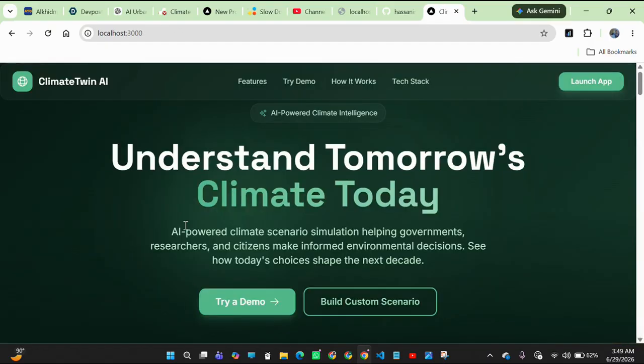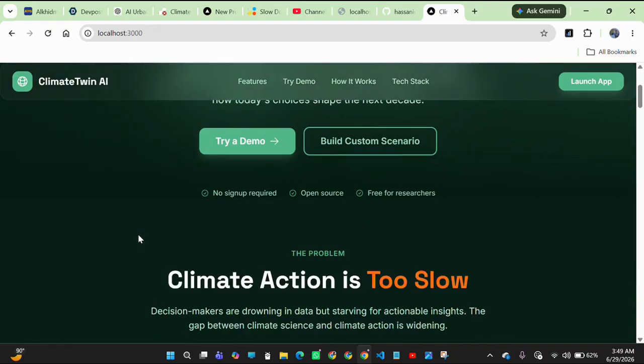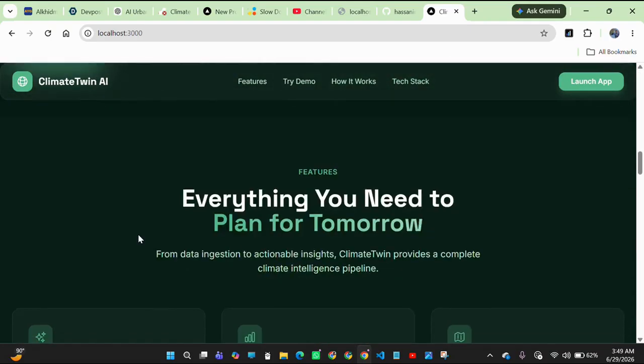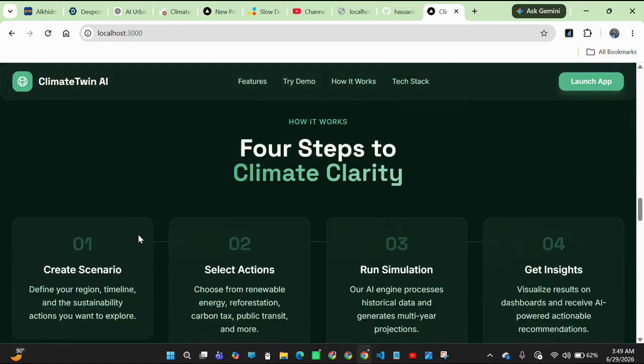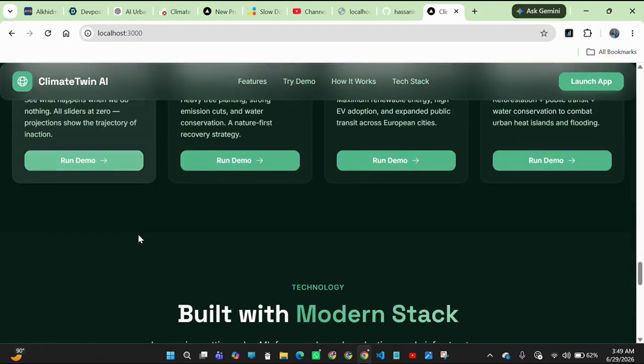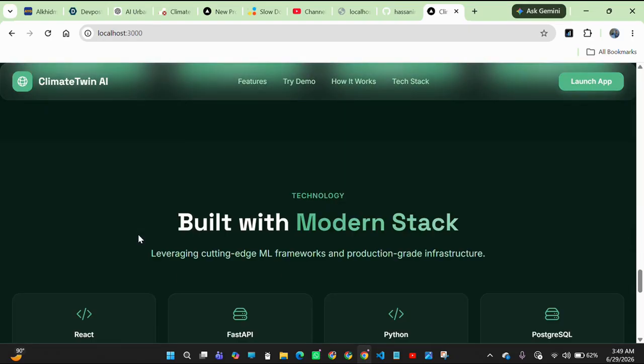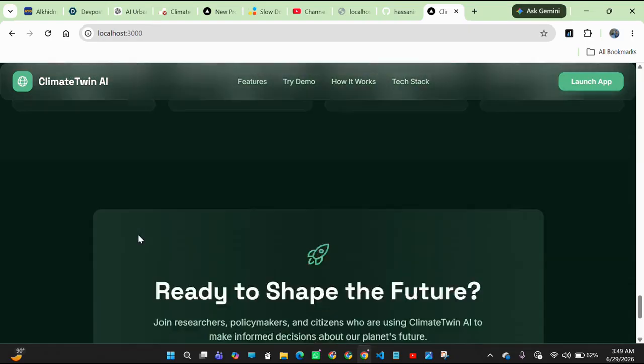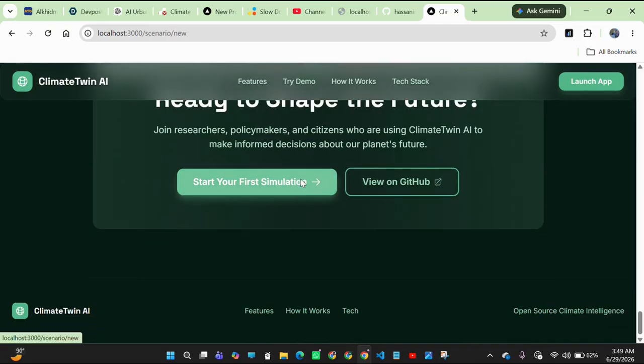So this is the landing page of our platform, Climate Twin AI, and our motto is understand tomorrow's climate today. On this landing page, you can read what features I have provided in this platform for researchers who are interested in researching climate change using AI. So it's time to start.